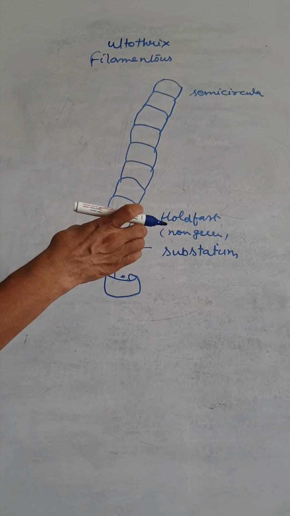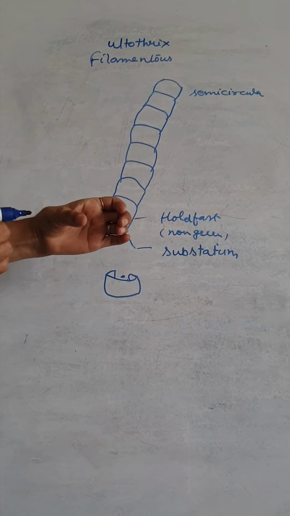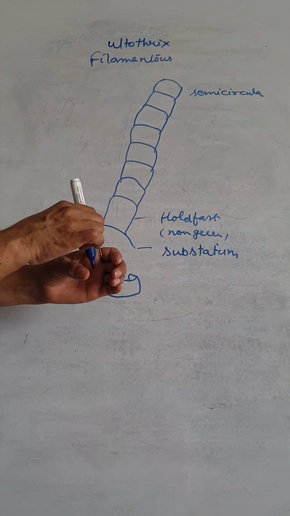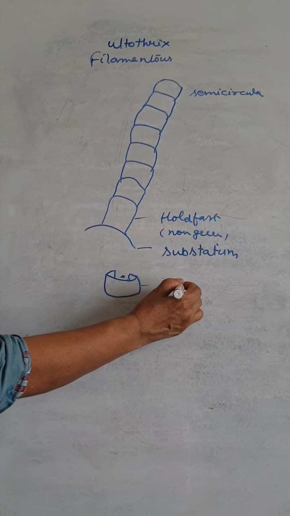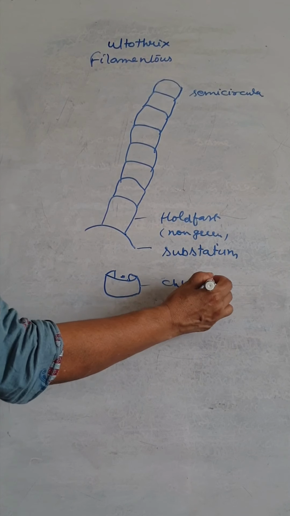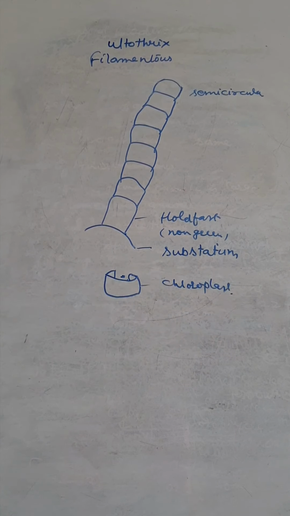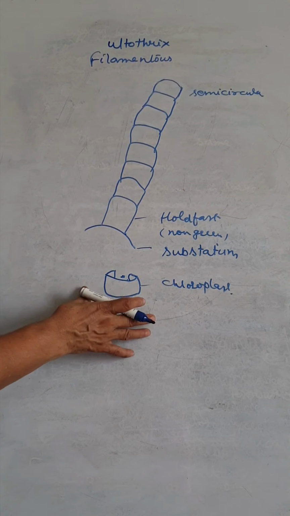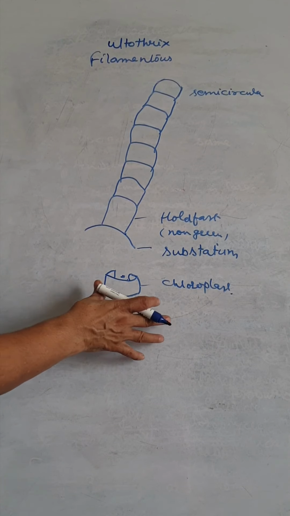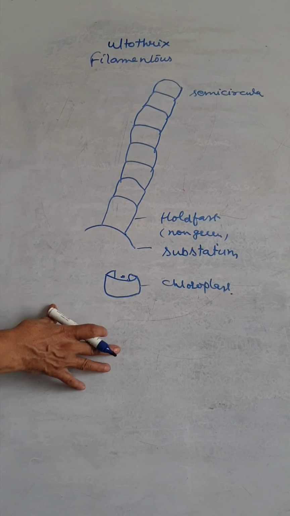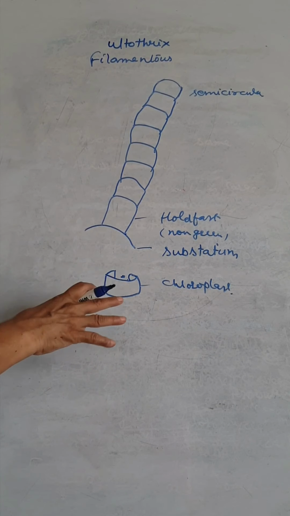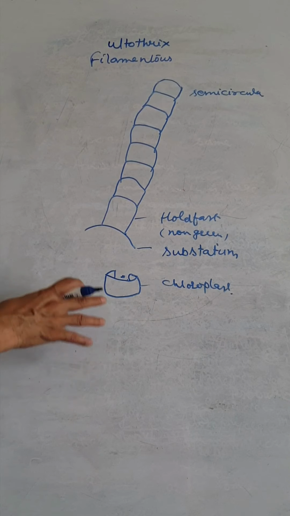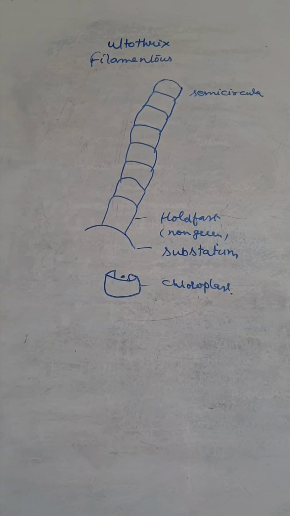The nucleus is found within the C-shaped chloroplast. So this is the chloroplast. Now the pyrenoid, the stored food material, is protein surrounded by starch.